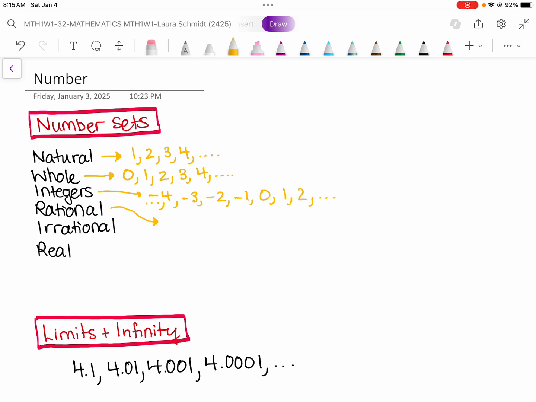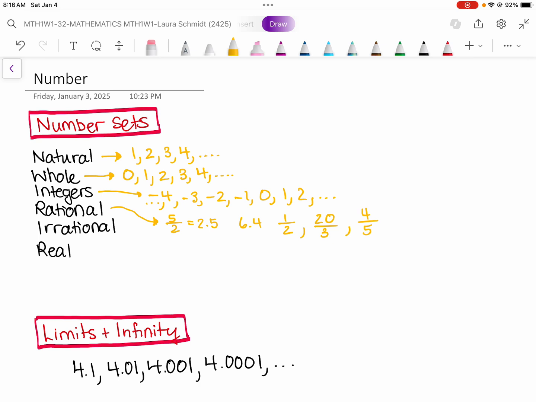And then rational numbers include a lot of the numbers that are missing from above. They include all of the numbers from above as well, like -3 is a rational number also. But rational numbers are numbers that you can write as fractions. So for example, 5/2 is a rational number. You can also write 5/2 as 2.5. So rational numbers can be written as fractions, and then they can be turned into decimals too. The number 6.4 is a rational number. The number 0.5, because you can write that as a fraction, 1/2. Any fraction, 20/3, 4/5, any number that can be written as a fraction is a rational number, but it can also show up as a decimal.